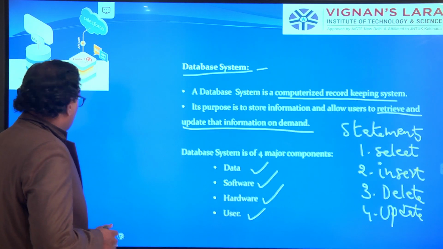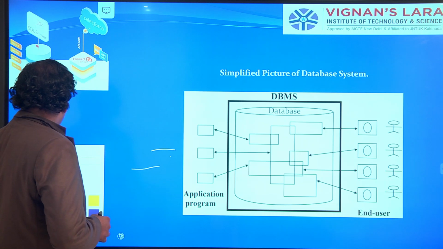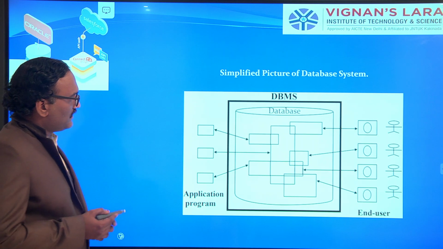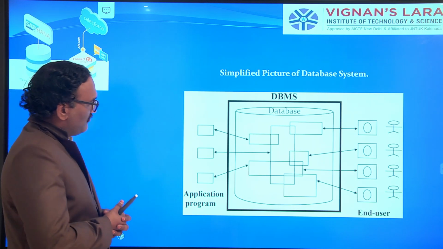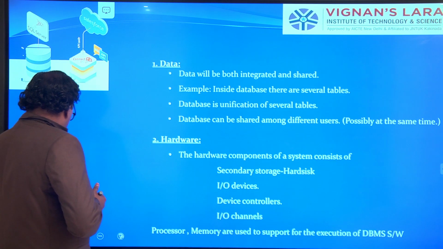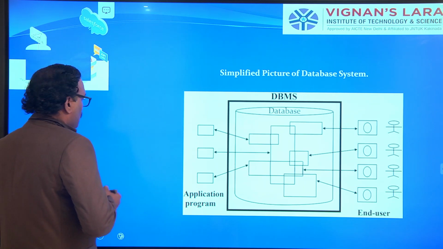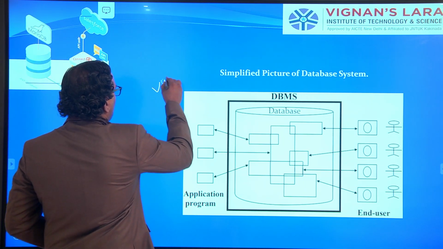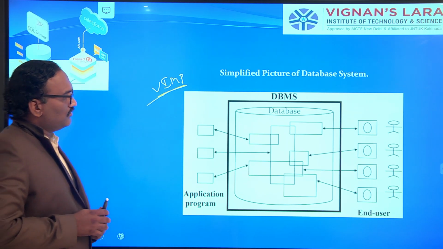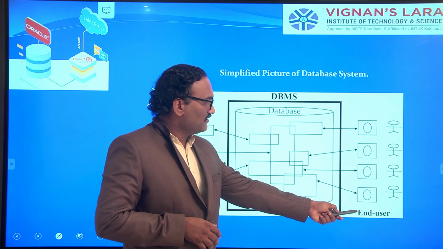If you look at this architecture, this is the simplified picture of a database system. Very important. You have a user, you are the user, we are users.